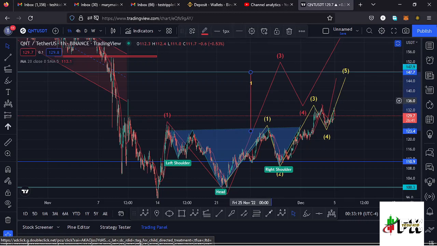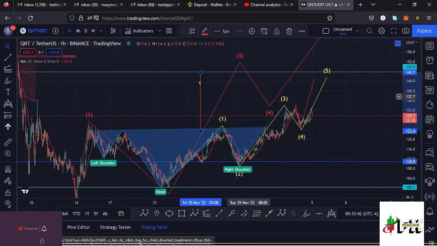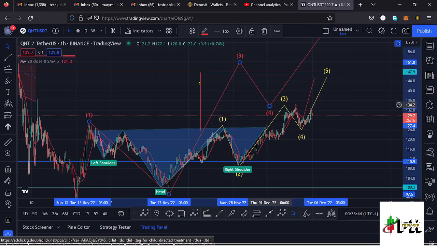And that means in case we see a breakout out of this chart pattern, that will be fully maximizing the formation of this wave 3, that is the formation of this high EBOOK wave count 3, because our target area was at around the $151.9 mark, and the inverse head and shoulders pattern is giving us a minimum target area back to around the $148.1 mark, meaning that would fully maximize the formation of that wave 3 before we see a bit of a retracement in our wave 4, and then continue pushing higher in that wave 5 to complete a high EBOOK wave count 1 to the upper side.